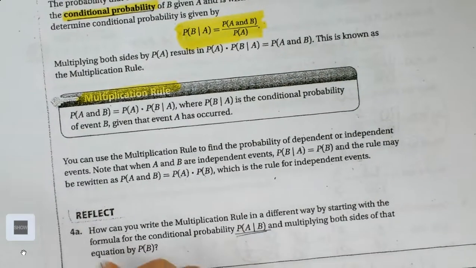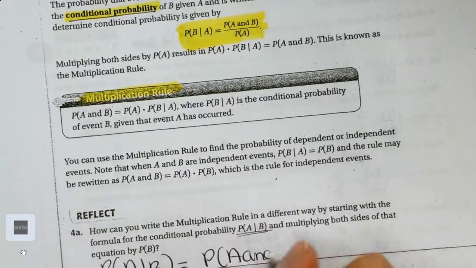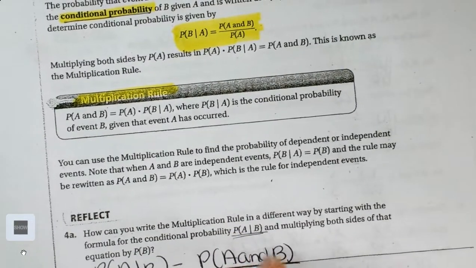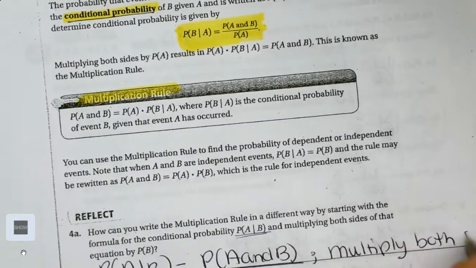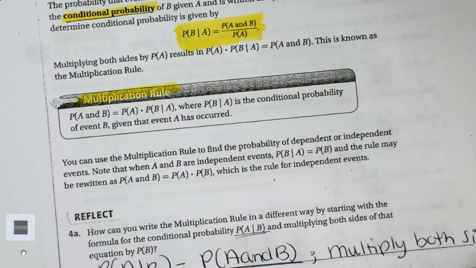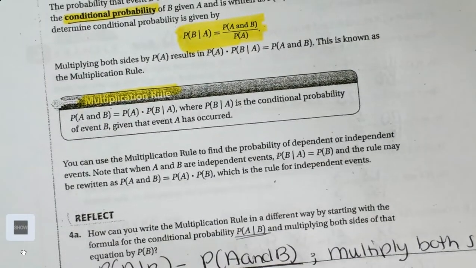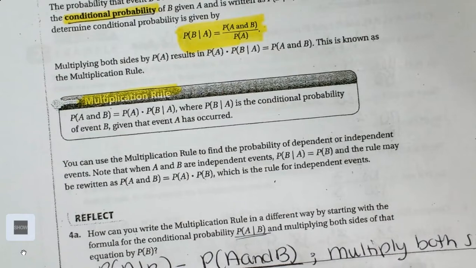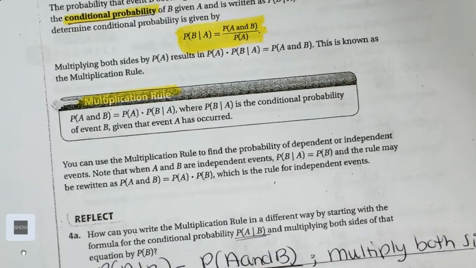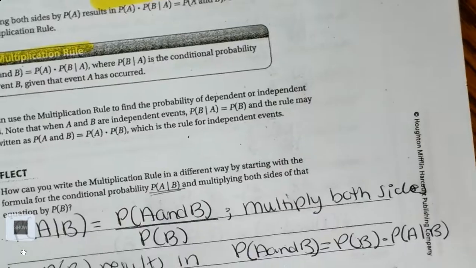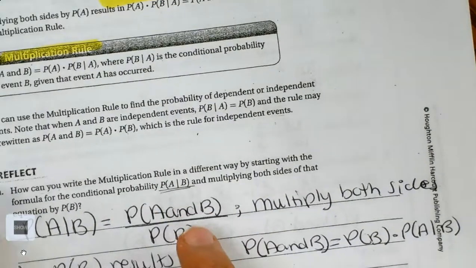So if you had this, that's the probability of A and B over the probability of B. You're going to multiply both sides by the probability of B, which results in the probability of A and B equals the probability of B times the probability of A given B. Right? If you multiply by P(B) on both sides, this is just moved over here.